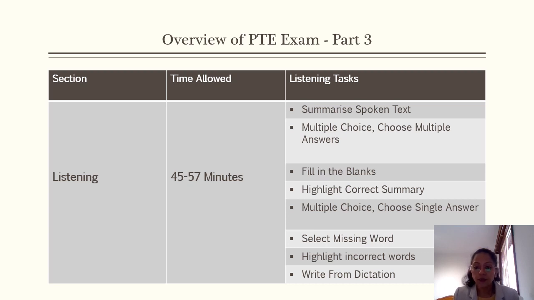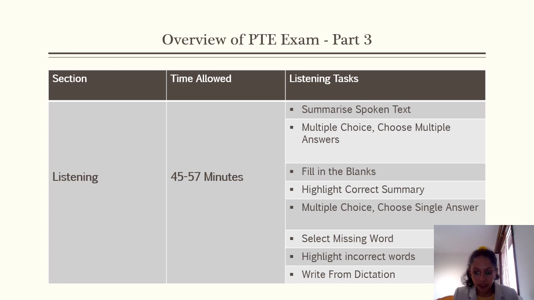In that, you will receive the text, the speaker is reading the text, and he pronounces some incorrect words. So for example, here is the highlight incorrect words, and I just read highlight ideas words. So I pronounced incorrect ideas, and you need to just click on incorrect.